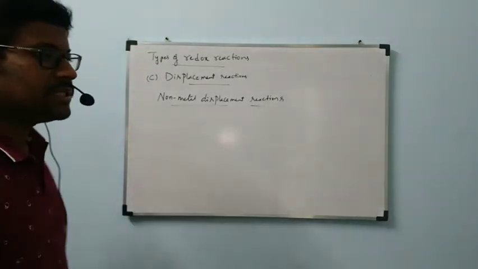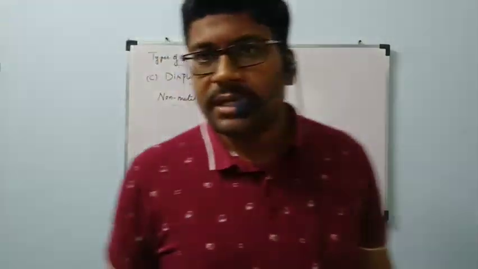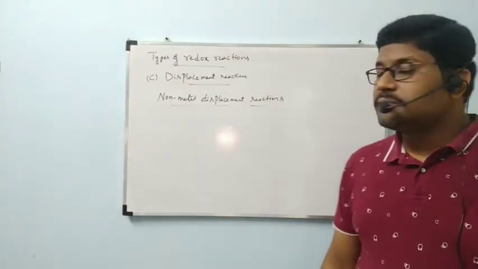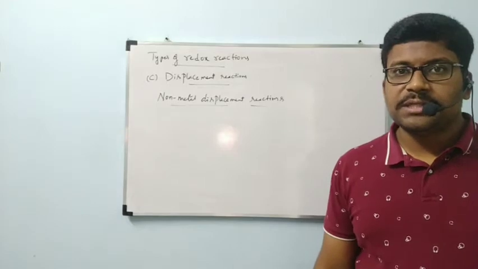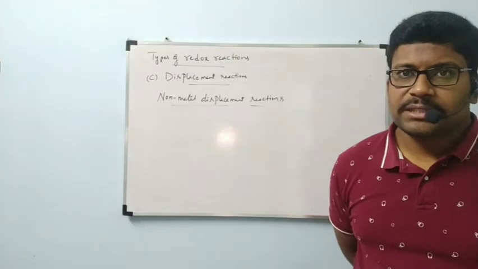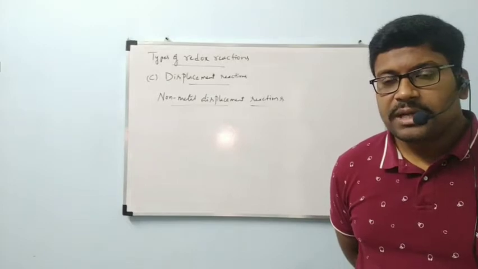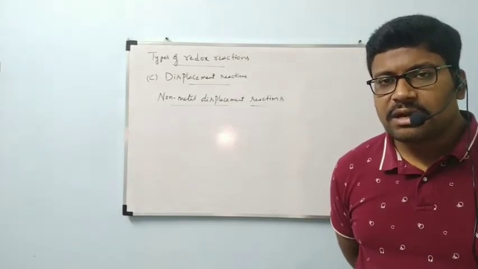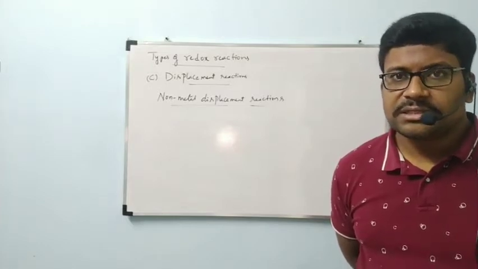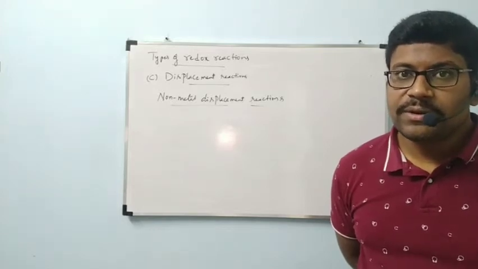The displacement reactions in which a non-metal is going to be displaced are called non-metal displacement reactions. Generally, under non-metal displacement, hydrogen is the non-metal which is going to be displaced, and oxygen is also displaced in some reactions. But majorly, we will find non-metal displacement reactions in which hydrogen is displaced.